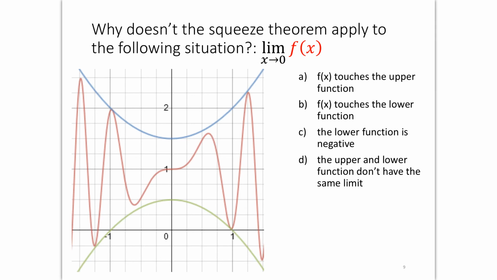All right, so hopefully you've thought about it. The answer would be D. The squeeze theorem doesn't apply because the upper and lower function don't have the same limit. As x approaches 0, the blue function is going to give me about maybe 1.5, and the green function is going to give me 0.5. But those two values aren't the same, so we can't say anything about the limit of f(x). And in fact, we probably wouldn't need the squeeze theorem for this function. I think we could find the limit of this as just equal to, well, it looks like it's equal to 1.